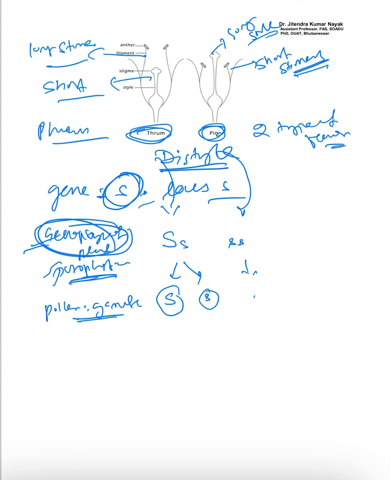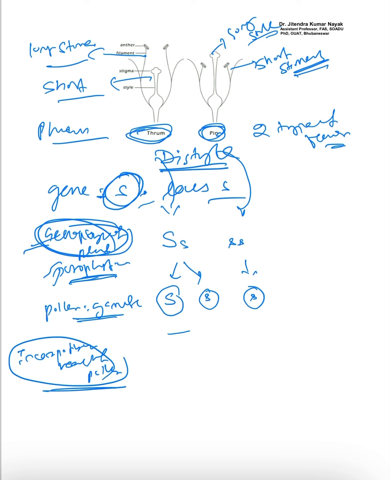But in this case of pin type, only one type of gamete will be formed, that is small s. Okay, so if we see the incompatibility reaction of pollen, it will be due to the all s, or if there are similar types of genes, that is all s or all small s.